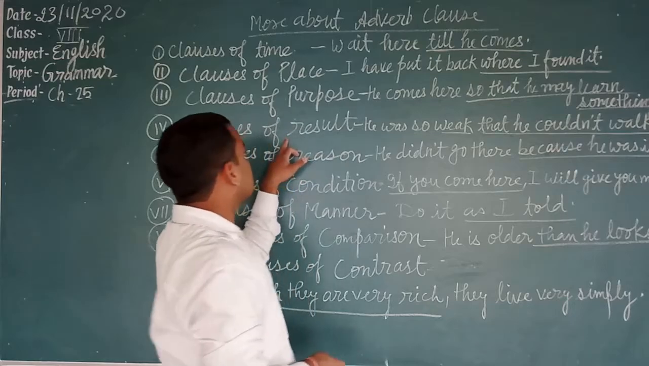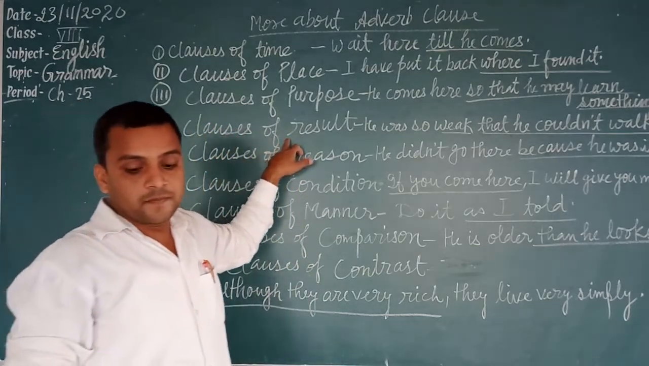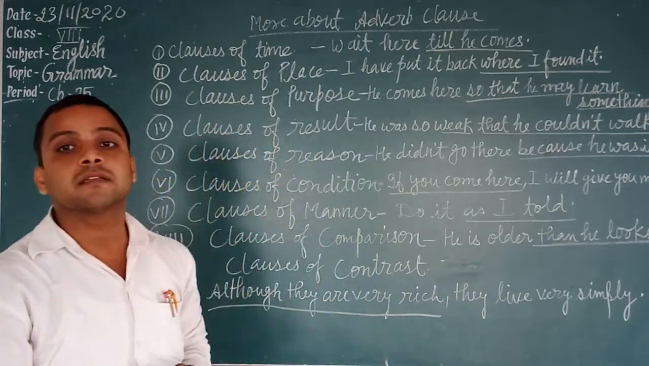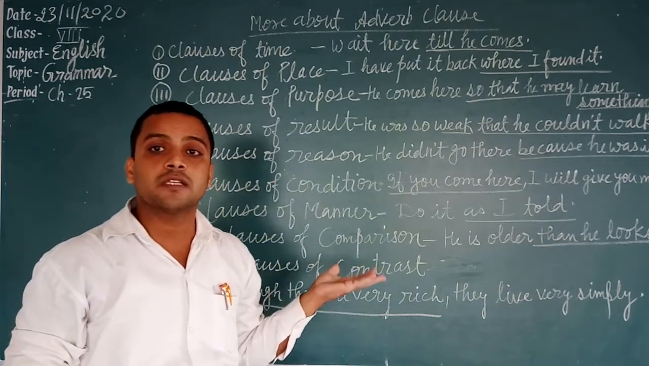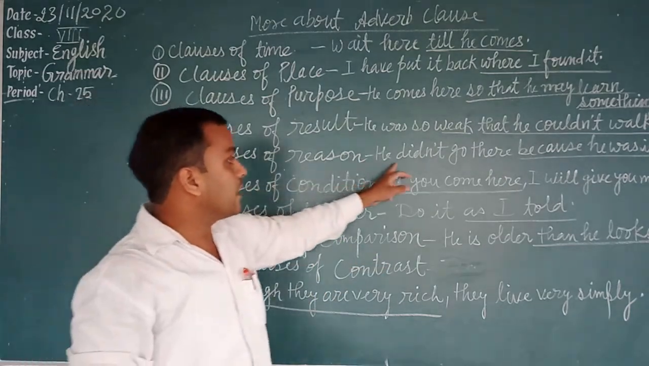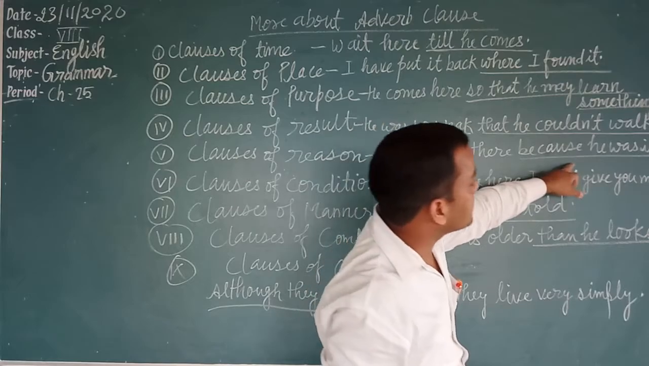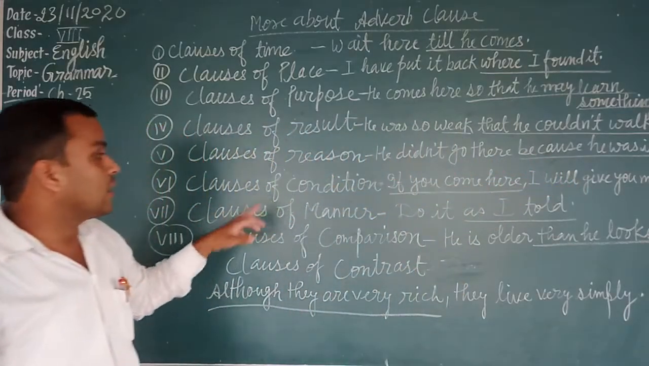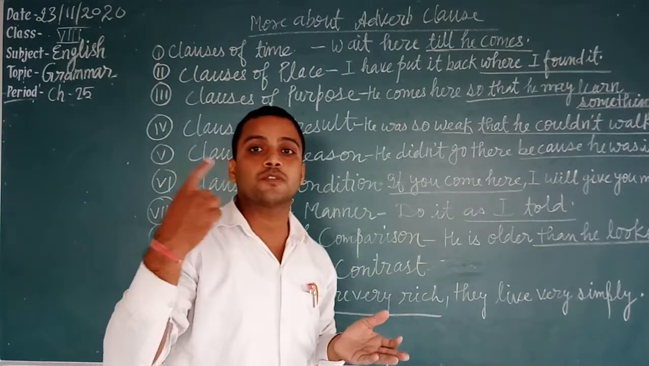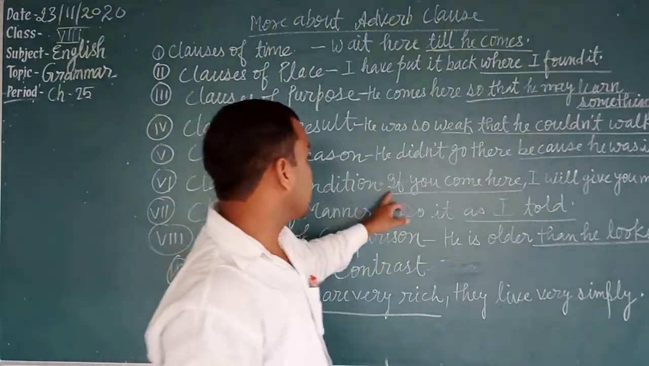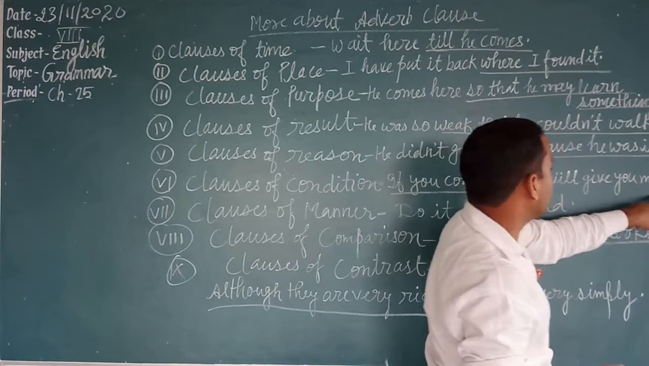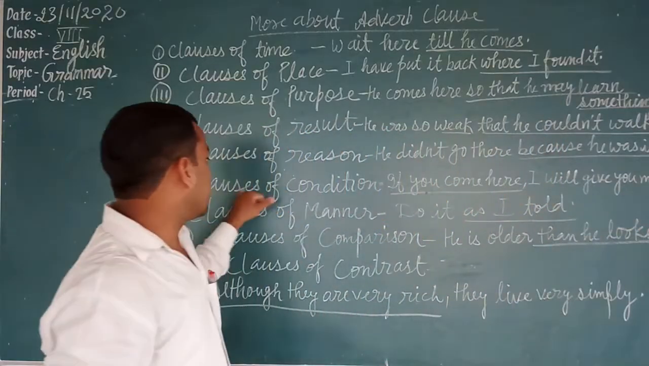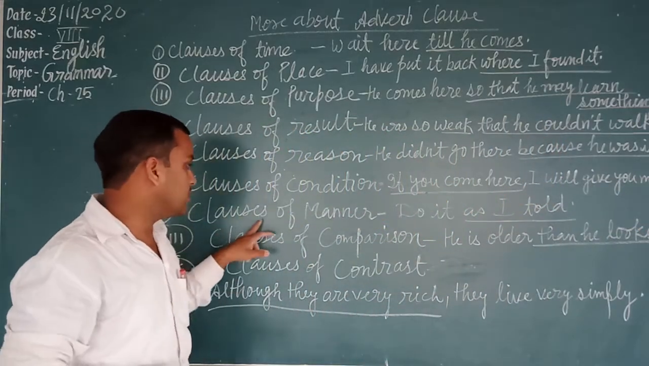What is this? Reason. Okay? Clauses of reason are introduced by because, as, since. He did not go there because he was ill. The reason? Because he was ill. Clauses of condition are introduced by if or unless. If you come here, I will give you money. If you come here, that is a clause of condition.